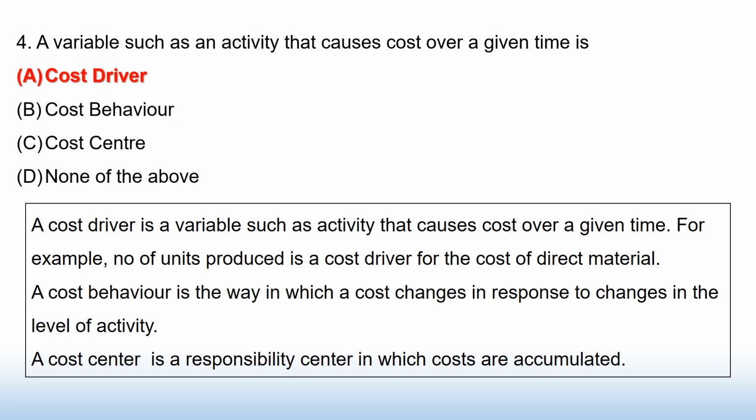A variable such as an activity that causes cost over a given time is option A cost driver, B cost behavior, C cost center, D none of the above. Answer option A cost driver. A cost driver is a variable such as activity that causes cost over a given time. For example, number of units produced is a cost driver for the cost of direct material. A cost behavior is the way in which a cost changes in response to changes in the level of activity. A cost center is a responsibility center in which costs are accumulated.